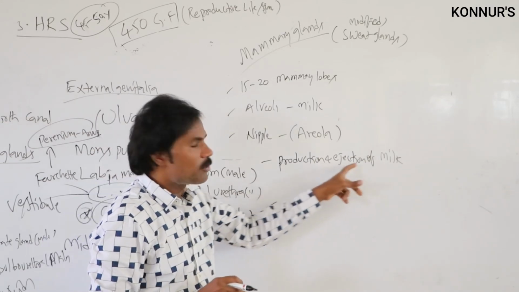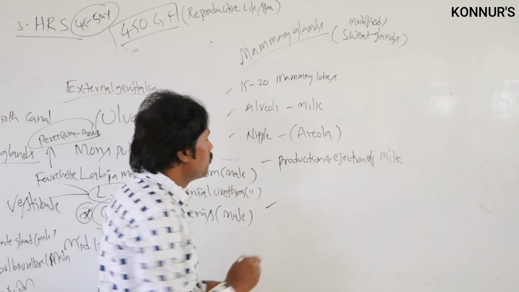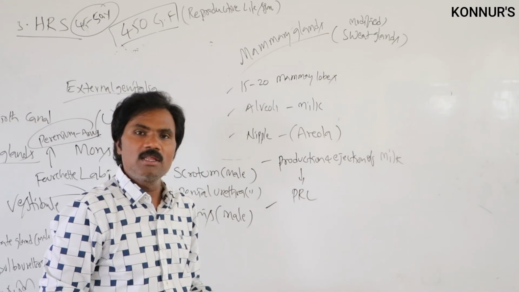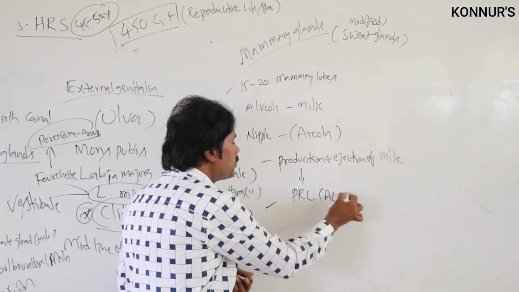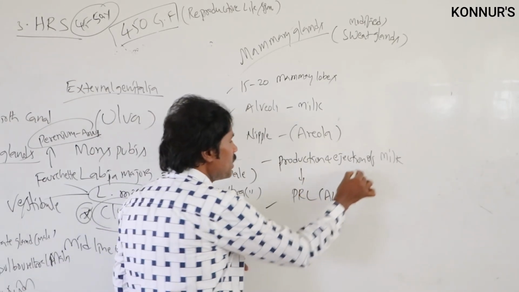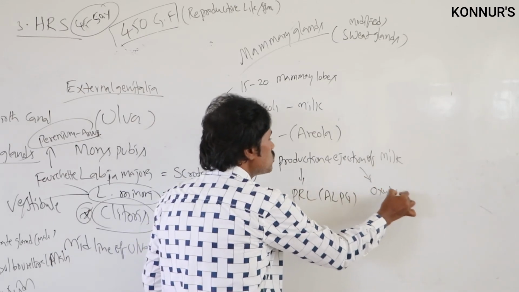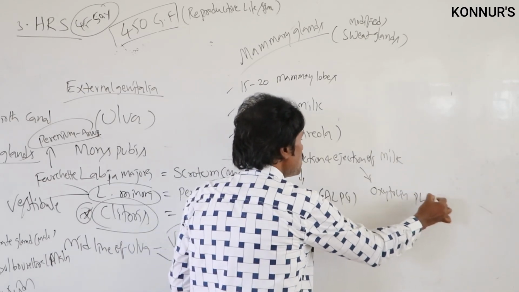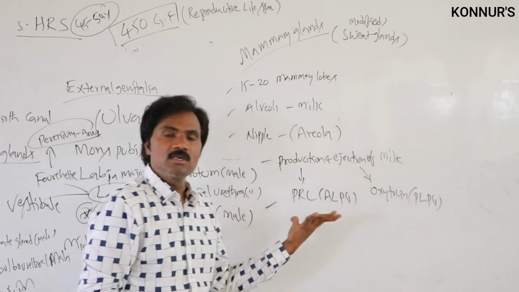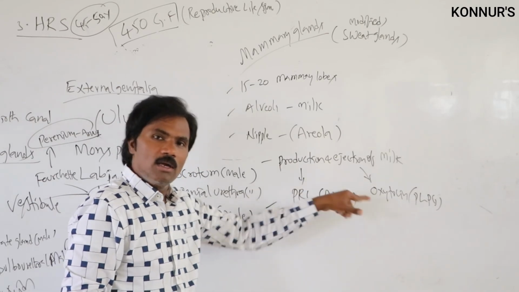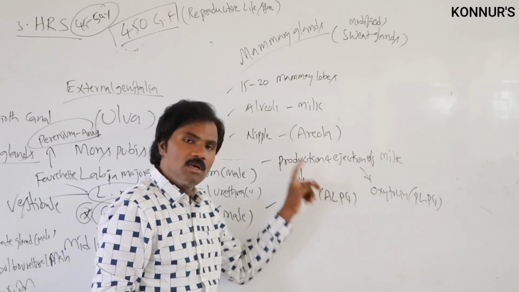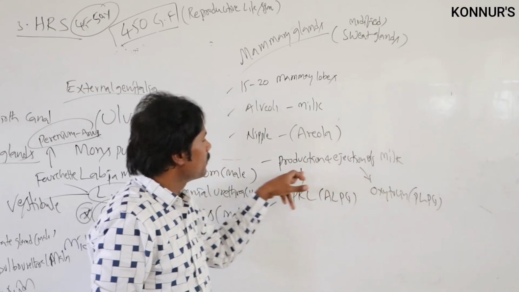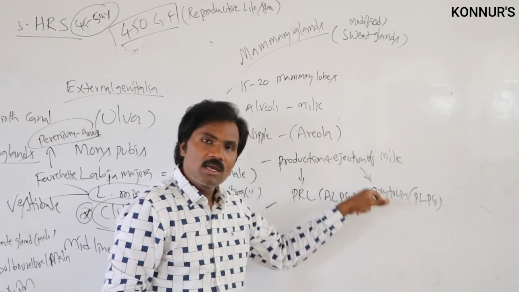In the production of milk, the prolactin hormone is secreted by the anterior lobe of the pituitary gland, and the ejection of milk is by oxytocin or pitocin from the posterior lobe of the pituitary gland. So both are different: one is the anterior lobe and the other is the posterior lobe of the pituitary gland.